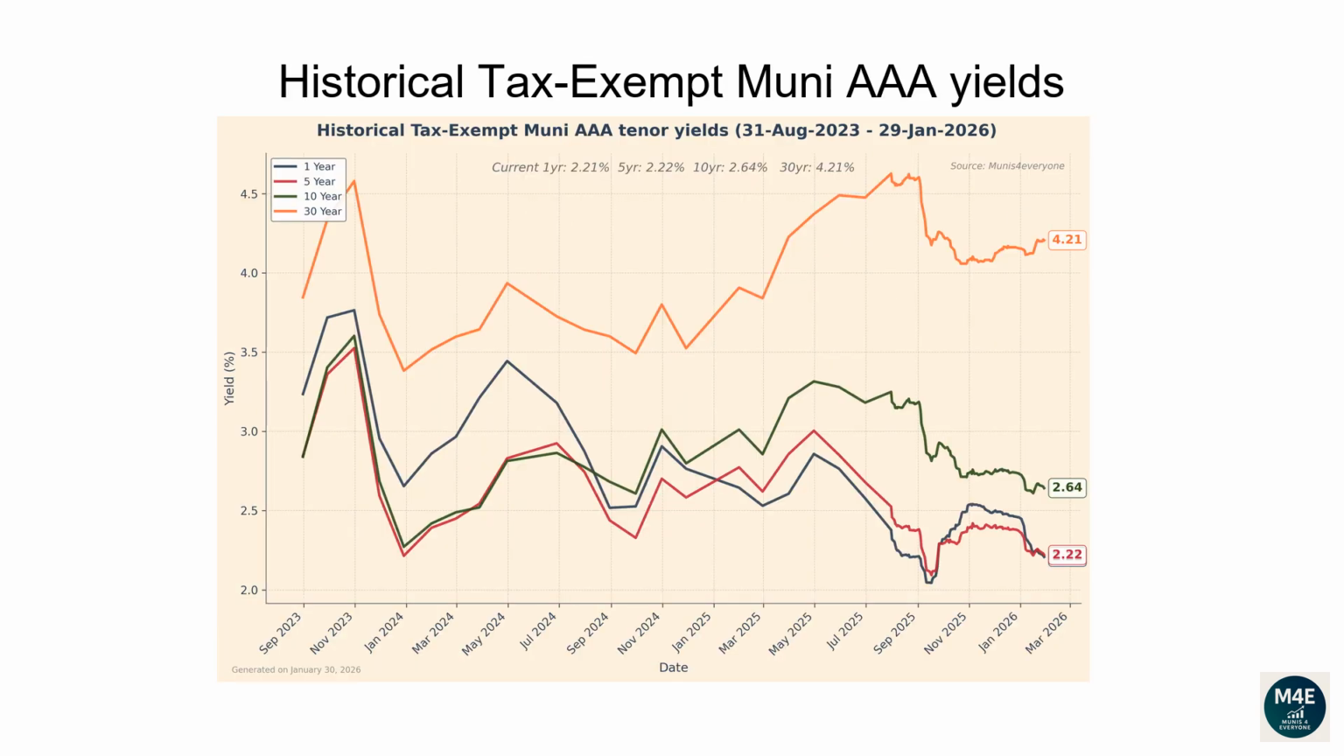This line plot and the next plot show how each tenor of the Muni yield curve has changed over time. From the 31st of August 2023 to the 29th of January 2026, the 1-year yield has dropped from 3.24 to 2.21. The 5-year yield has dropped from 2.85 to 2.22. The 10-year yield has dropped from 2.84 to 2.64. The 30-year yield has increased from 3.85 to 4.21.